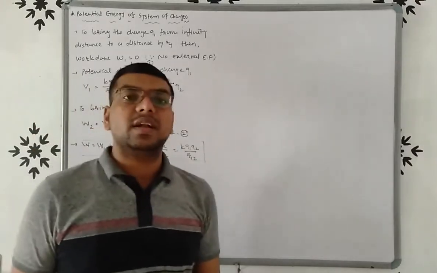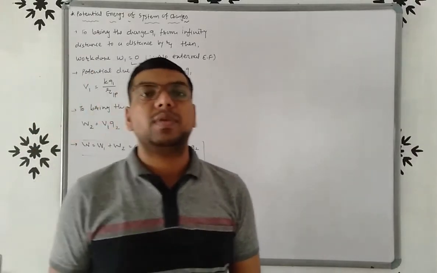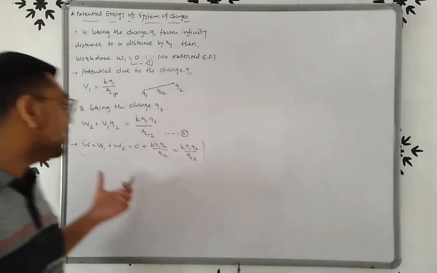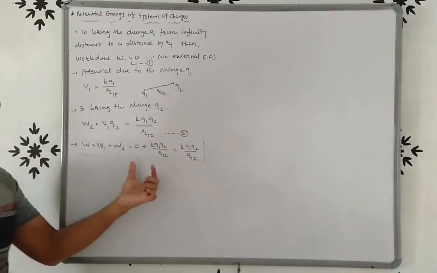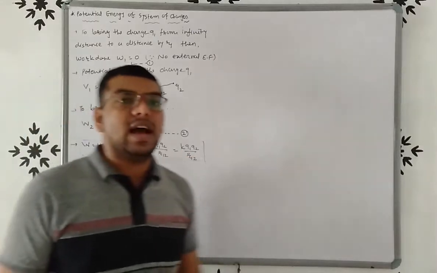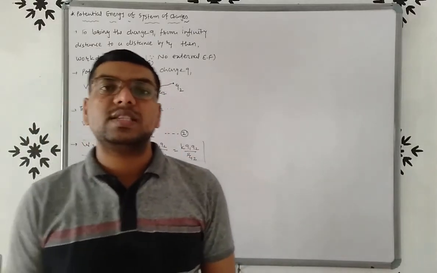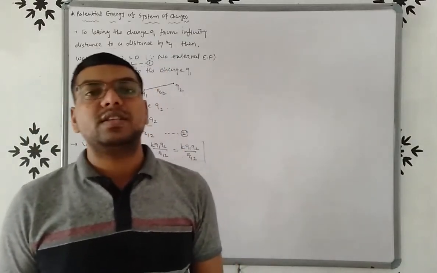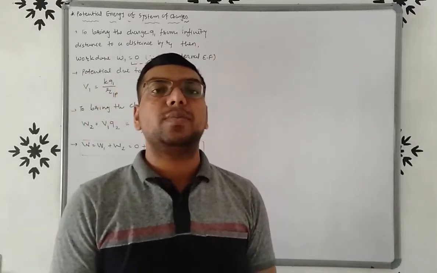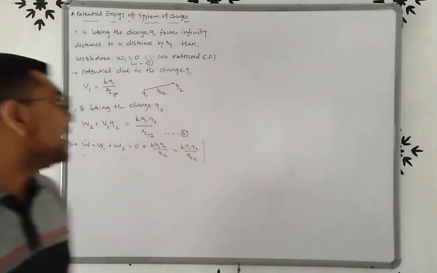So total work done W is equal to W1 plus W2. So total work done is equal to KQ1 Q2 upon R12. So this is the equation of potential energy of a system of two charges, right?